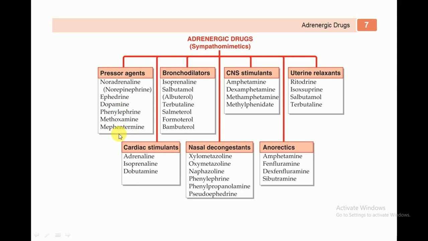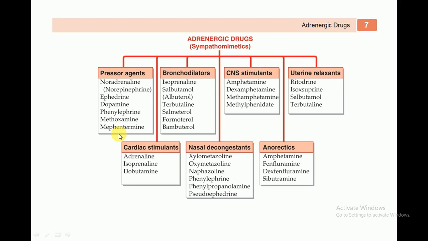The second one is bronchodilators. So bronchodilators include isoprenaline, salbutamol, albuterol, terbutaline, salmeterol, formoterol, and bambuterol. Another one is CNS stimulants. So CNS stimulants are amphetamine, dexamphetamine, methamphetamine, and methylphenidate. Another one is uterine relaxants, that is ritodrine, isoxsuprine, salbutamol and terbutaline.